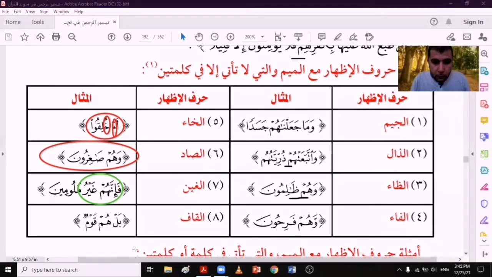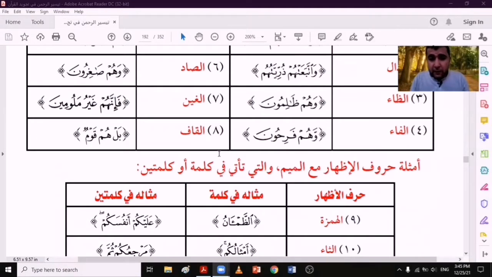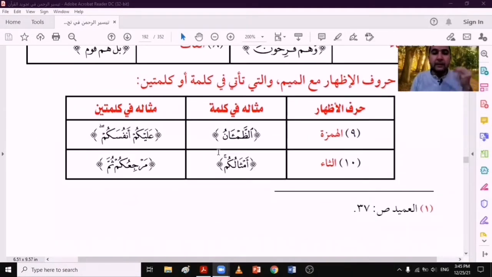بَلْ هُمْ قَوْمٌ. Here the meem is followed by qaf, so we should pronounce the meem clearly. Now we'll move to the examples of the letters that are found between two words and in one word. The letter hamza can be found between two words as in عليكم أنفسكم. Here the meem is followed by hamza, so we should pronounce it clearly.